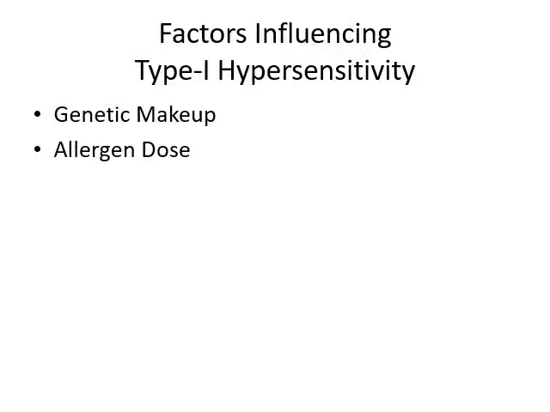Another is allergen dose. A smaller dose and repeated dose will lead to an IgE type of response, while a larger dose can lead to an IgG type of response, and a much larger dose will be totally ignored by the body. So allergen dose is also very important.